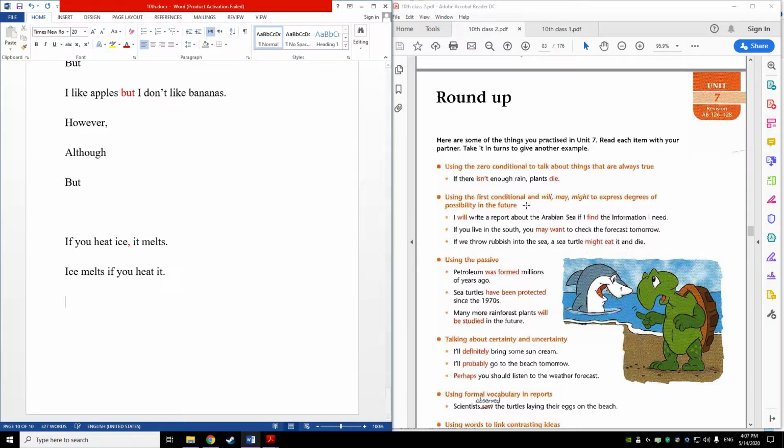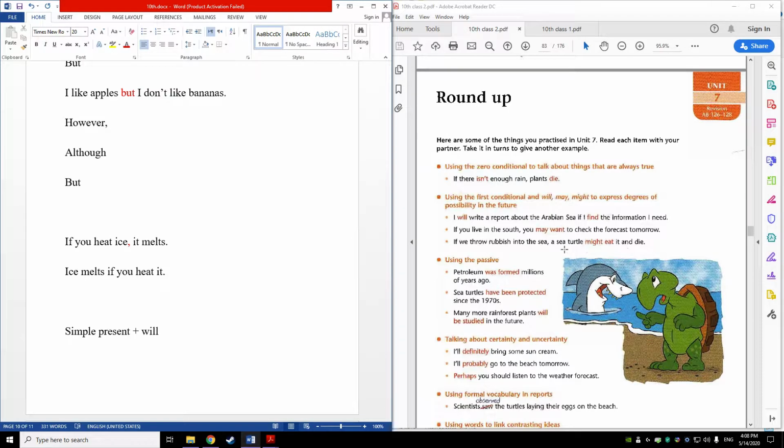Now the next one we discussed here, using the first conditional and will, may, might to express degrees of possibility in the future. So I also discussed the first conditional, and we said that we form the first conditional by using simple present plus an if clause, and the main clause includes will. Like for example, I will write a report about the Arabian Sea if I find the information I need. If you live in the south, you may want to check the forecast tomorrow. If we threw rubbish into the sea, a sea turtle might eat it and die.